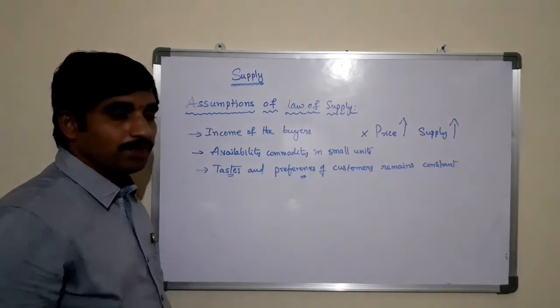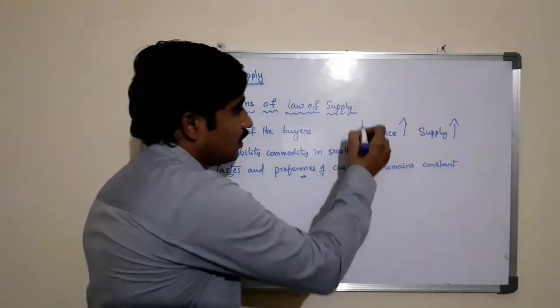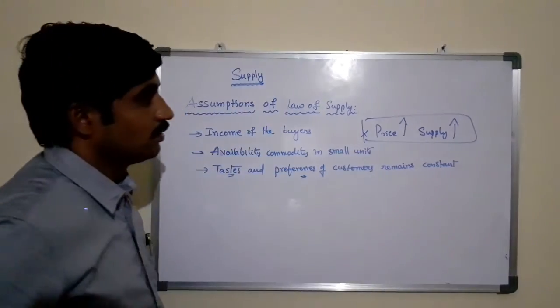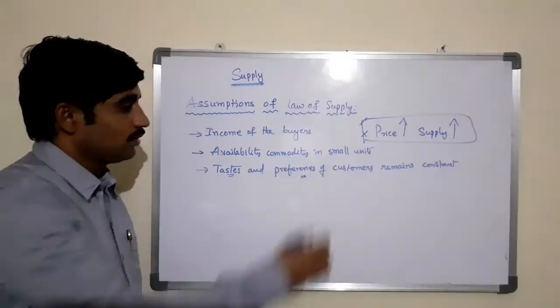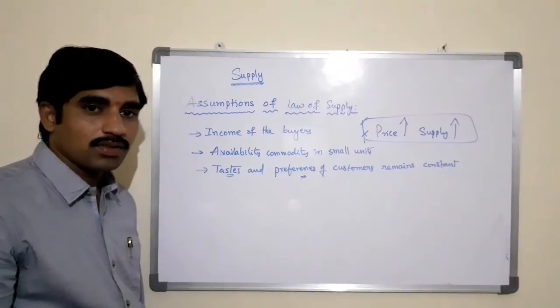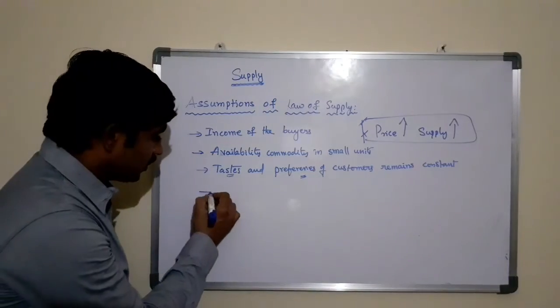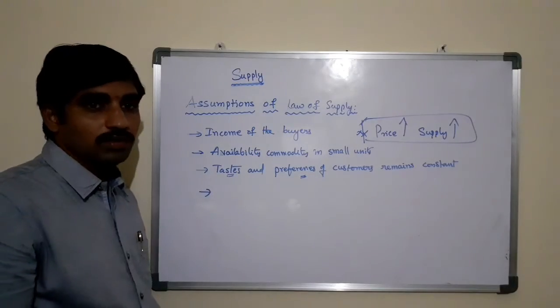Increase the taste and preferences, increase the supply. But here, when you want to say there is a positive relationship between these two, the taste and preferences of the customers remain constant. If any changes occur, the law of supply will not hold good.